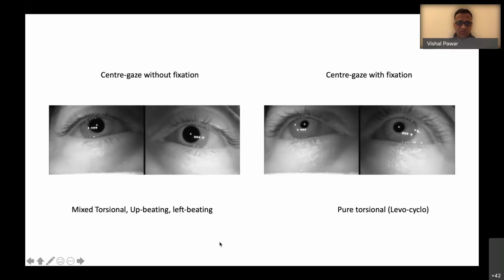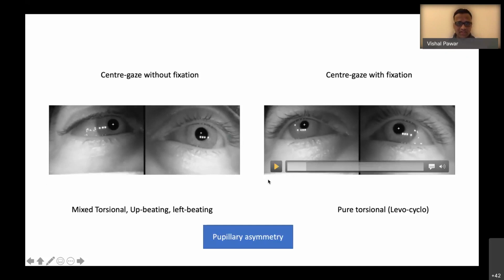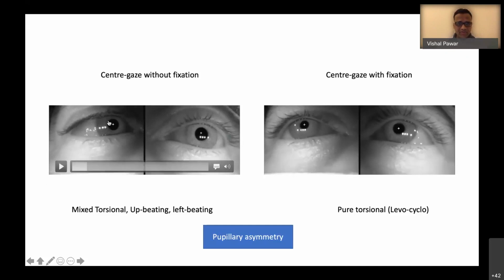And one more important thing to notice here is the pupillary asymmetry. Can you see that? Look at the pupils, the right side pupil as compared to the left side pupil. There is asymmetry of the pupil. Look at this and this. So you can see here also there is asymmetry of the pupil.